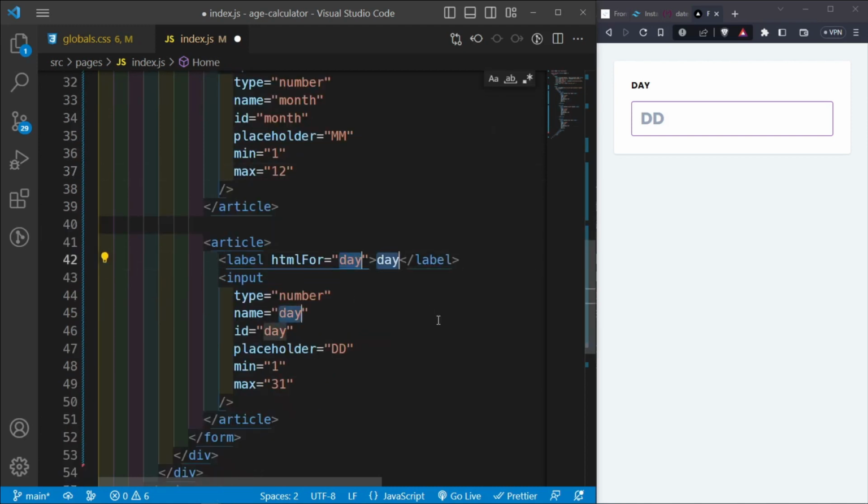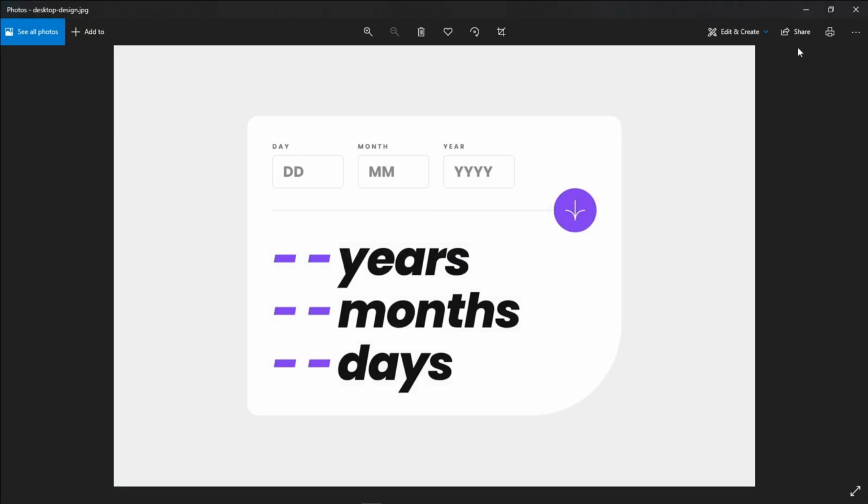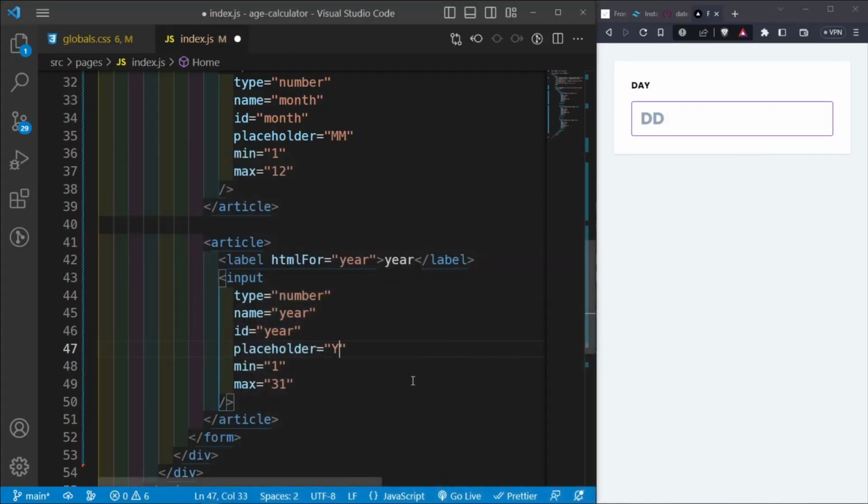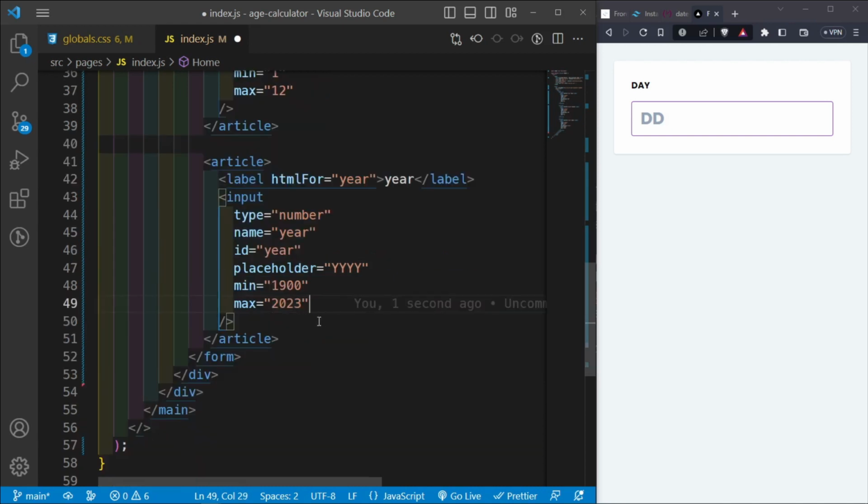And then this is going to say year. So yy, this is going to say yy. The minimum year, I guess we can begin to search from 1900. And then the maximum is going to be the current date for today, which is 2023. And so if you're watching this in the future, then please make sure that you change this up. Otherwise it's going to give you issues in your application.